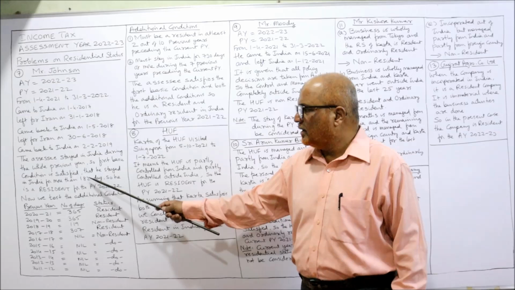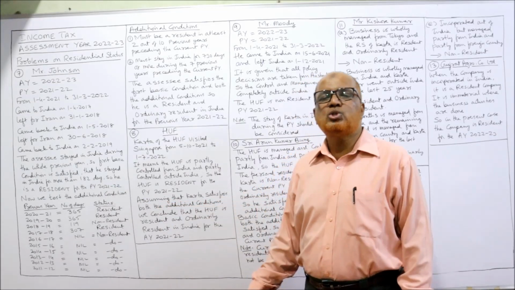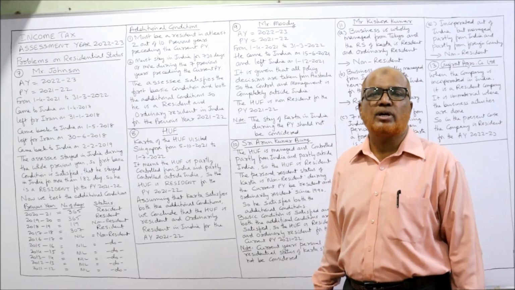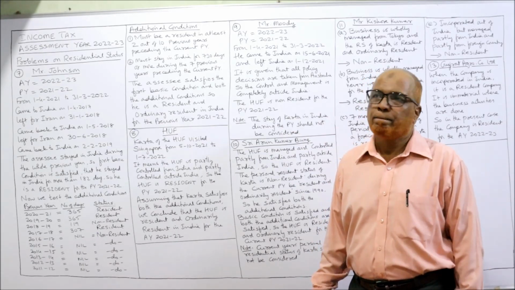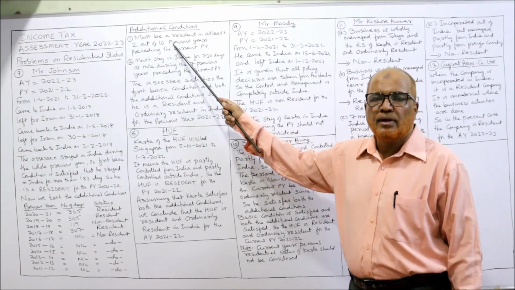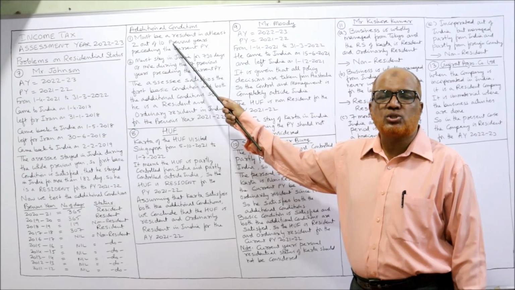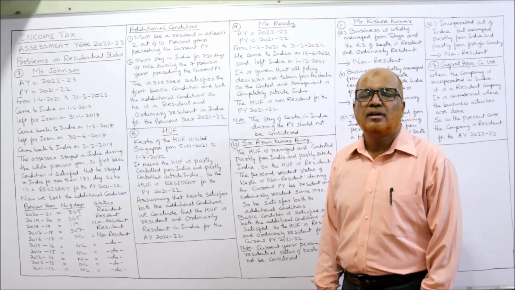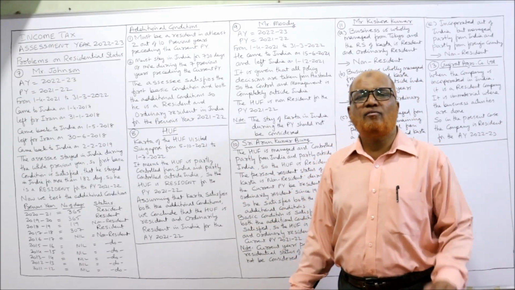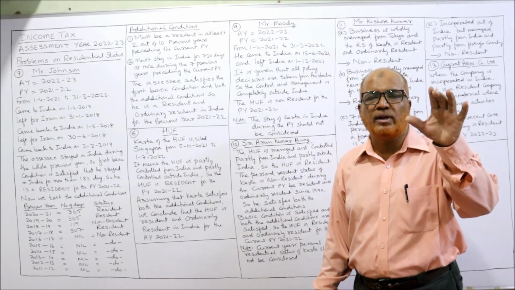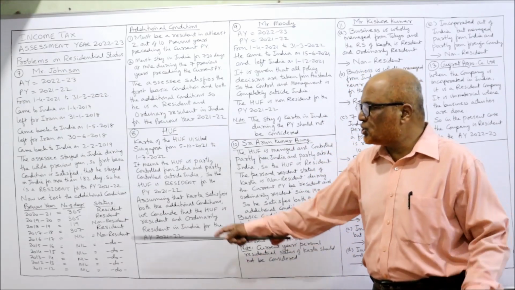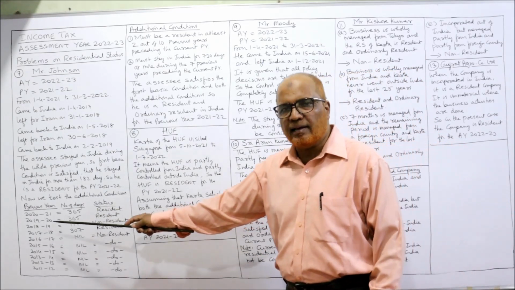He is a resident. Now in order to check whether he is an ordinary resident or not ordinary resident, we have to check the additional conditions. The additional conditions are 2. Must be a resident in at least 2 out of 10 previous years preceding the current previous year. Similarly, must stay in India for 730 days or more during 7 years preceding the current previous year. Now we have to check. Now I am checking like this.